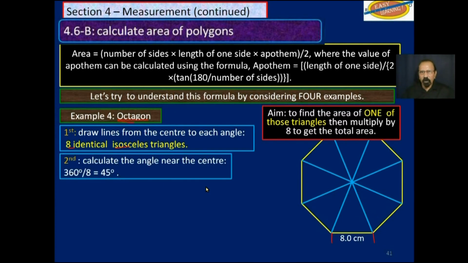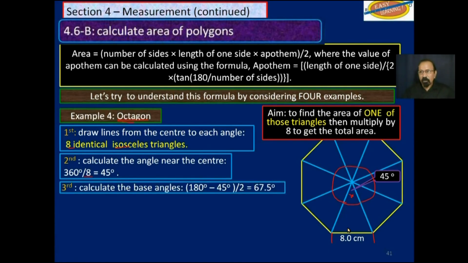Let's calculate, first of all, this angle up here. The whole circle all the way around is 360. You divide that by 8 because there are 8 such triangles, and one of these will now be 45. That is 45. Now, if that one is 45, these two will be the remainder from 180. So we'll subtract that 45 from 180.